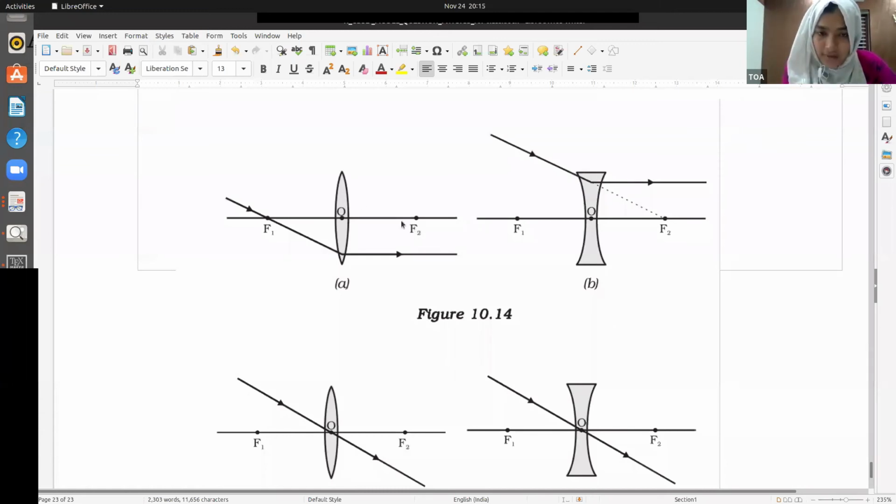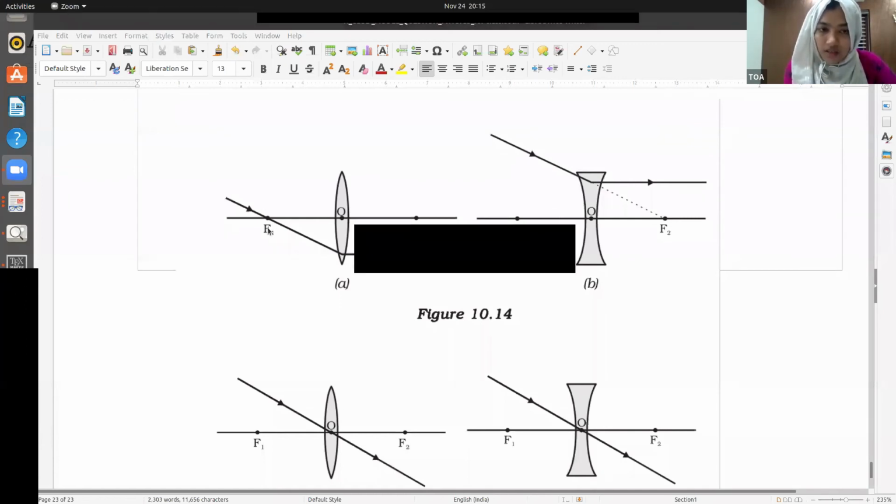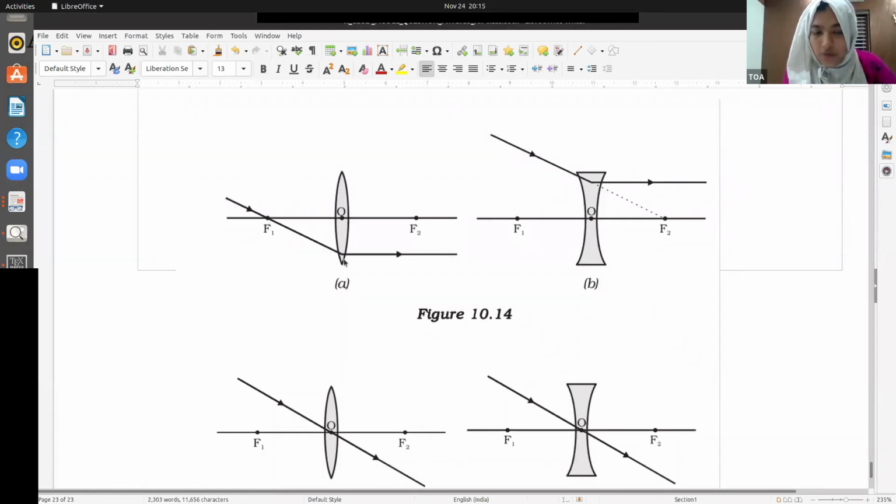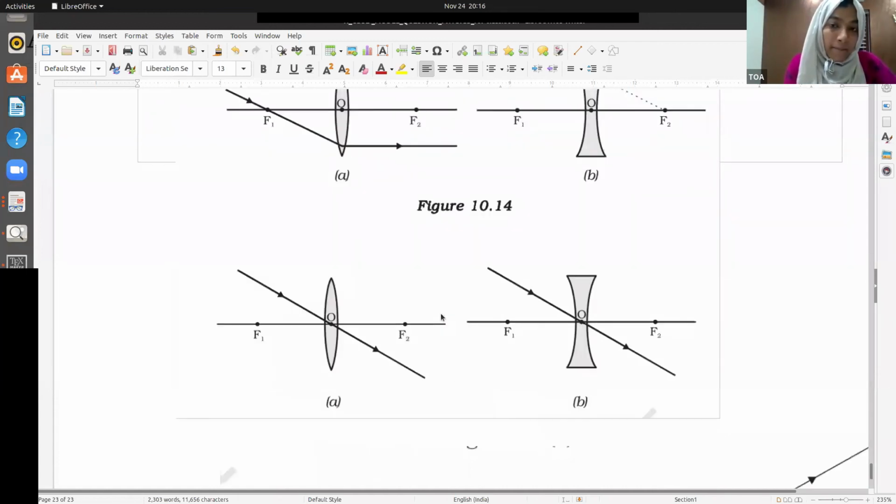Okay, so these figures in the textbooks are very important. You should look at them thoroughly. You can expect some figure-based questions from this part. When a ray is passing through the focus, the emergent ray should be parallel to the principal axis. In the case of a concave lens, what's happening? If it is incident like this, it should go off parallelly. Be careful. Please see all these things. In the case of a convex lens, this is the case. Principal focus.